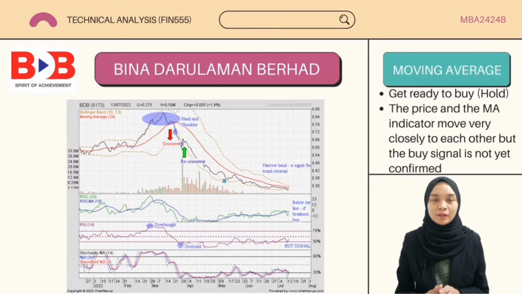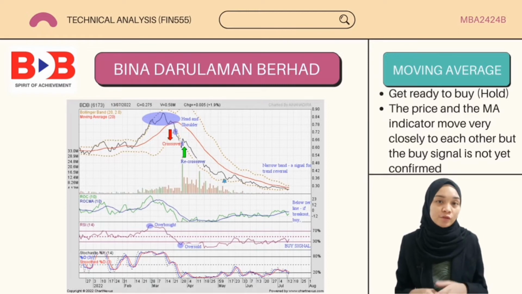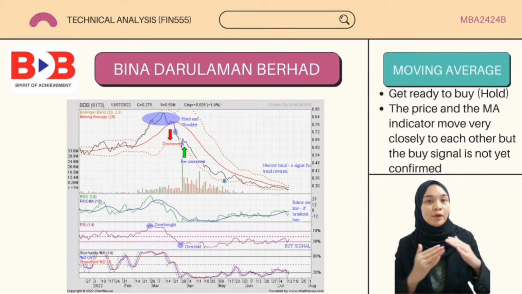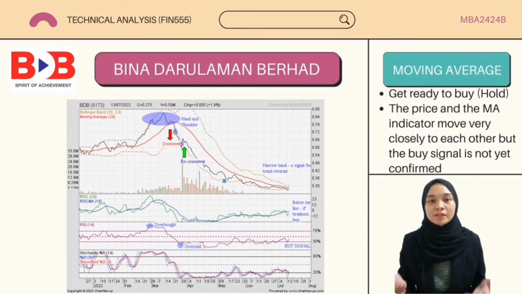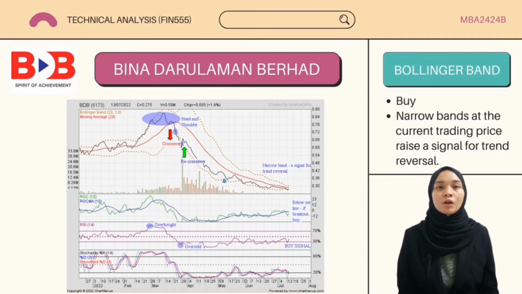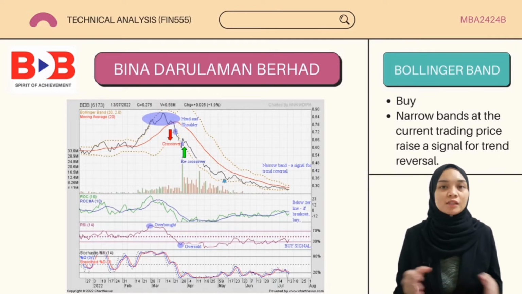For BDB stock, there are 5 indicators used to identify the buy-sell signal. The first one is moving average. This simple indicator signals to traders to get ready to buy because at the end of the trading, the price and the MA indicator move very closely to each other, but the buy signal is not yet confirmed. If the moving average line crosses the price chart from below and offers resistance, the traders should enter a trade. For Bollinger Band, the signal is to buy.